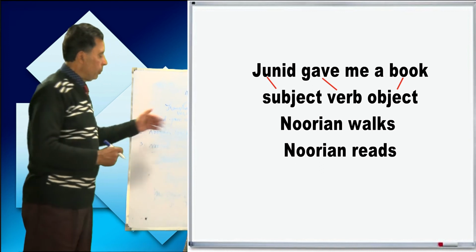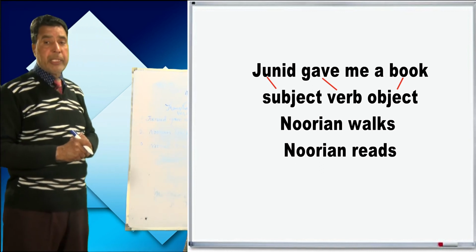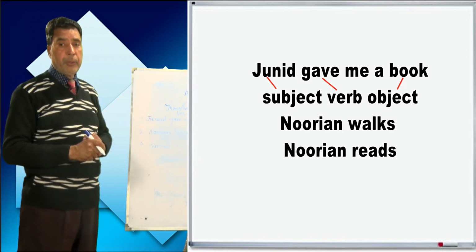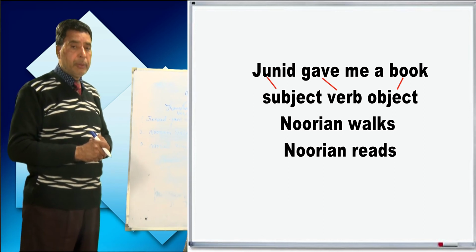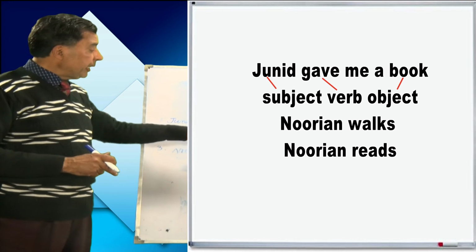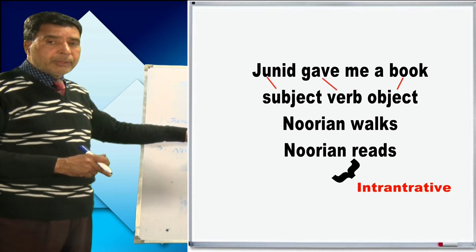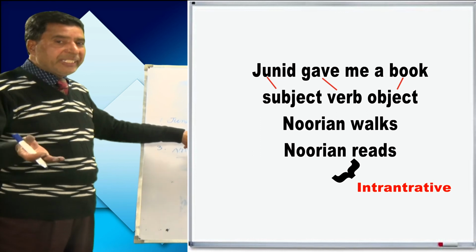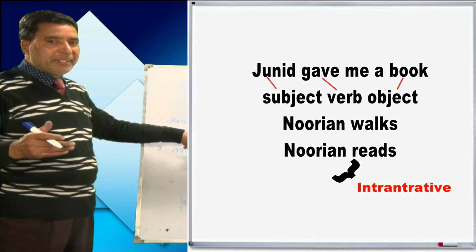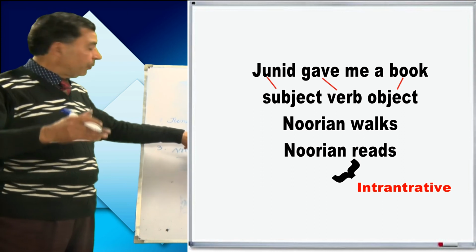Can you tell me what kind of verbs these are? Whether these are transitive or intransitive? Shabash. Does it need anything else? It does not need. So when it does not need anything else, that is intransitive verb.